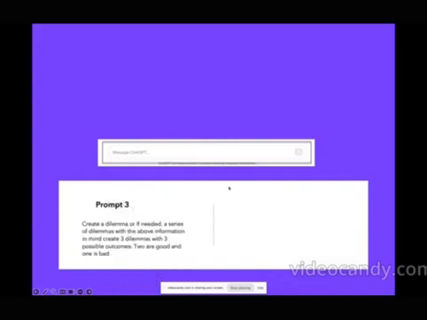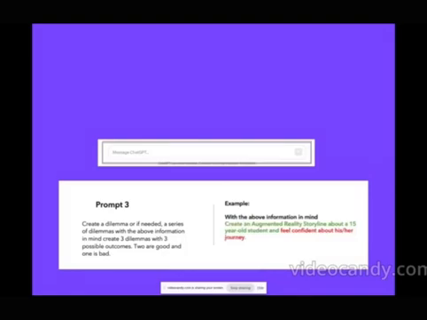Prompt 3. Create a dilemma, or if needed, a series of dilemmas with the above information in mind. Create 3 dilemmas with 3 possible outcomes. 2 are good and 1 is bad. This can be changed to meet whatever your specific needs are. Here's an example. Create an augmented reality storyline about a 15-year-old student and feel confident about his or her journey.